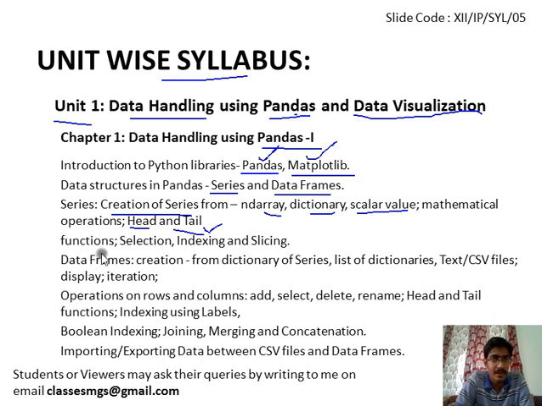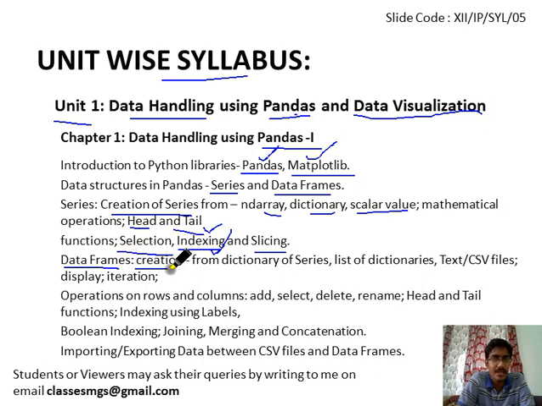We will discuss some more functions like selection, how we can filter out specific data, and indexing, how we can perform indexing in a series object. Like in NumPy array, we have seen the indexing starts from 0 to n minus 1. Similarly, series also has indexing. In NumPy array we can have only integers as an index, but in series we can have the index as labels. We will discuss those whenever we come to this chapter. Slicing will be very similar to what we have done for the NumPy array. Second data structure is data frame.